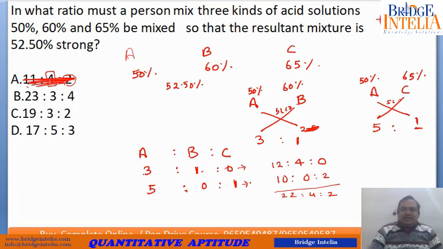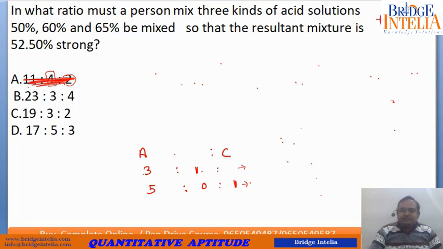So now let's try the second option. As per the second option, B is equal to 3. That means you have to multiply this by 3. So 9:3:0 and C is equal to 4.